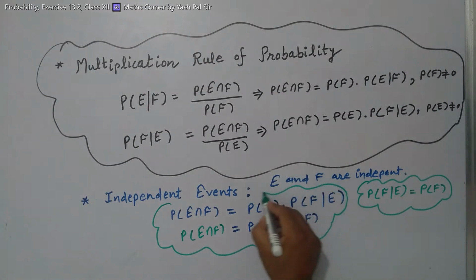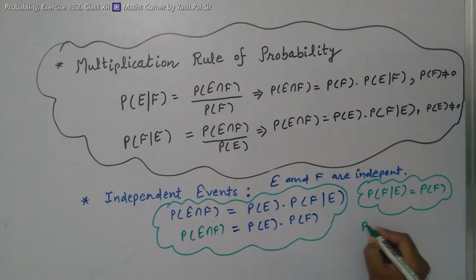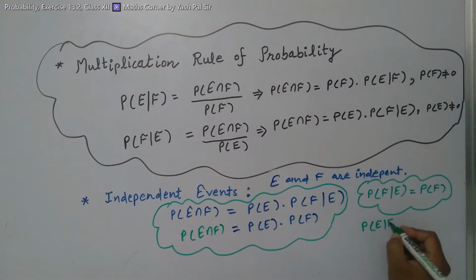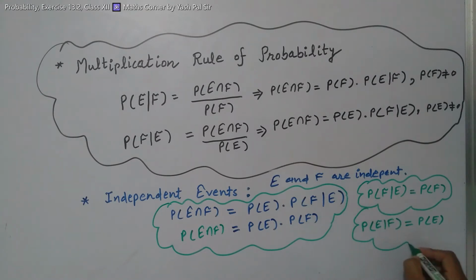So this is called the condition for independent events. Similarly, conditional probability of E given that F has already occurred is equal to probability of E. So this is the case we apply in independent events. Throughout the exercise, this is the only case we shall apply.